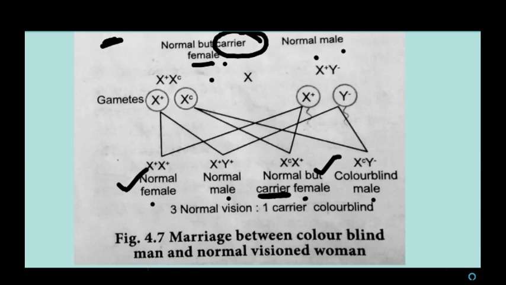In the case of the males, one male is normal and the other male is colorblind. So from this, what you can understand is that a carrier mother can produce 50% colorblind male children.